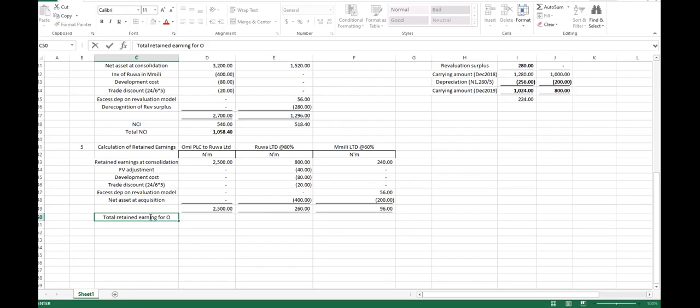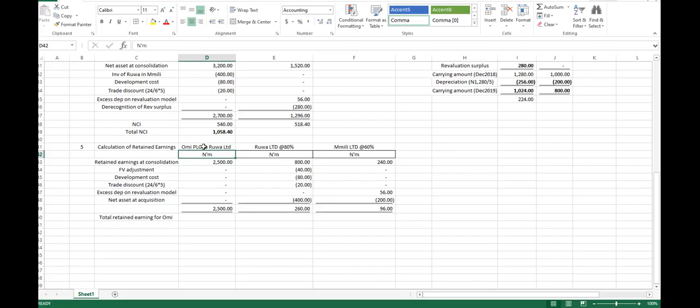for OMI PLC. OMI is the only one using PLC, right? OMI is the one using PLC. Am I right? Now, total retained earning will be for OMI, right? With you, sir. Okay.